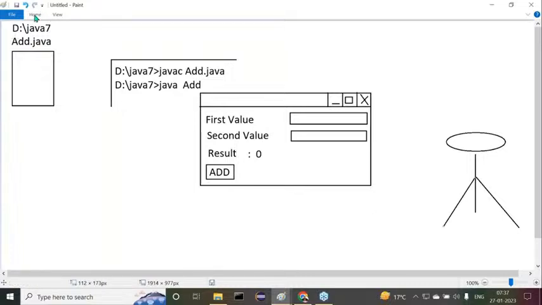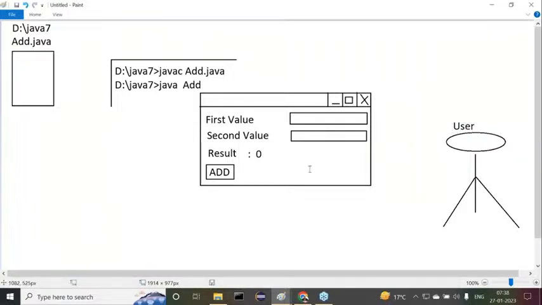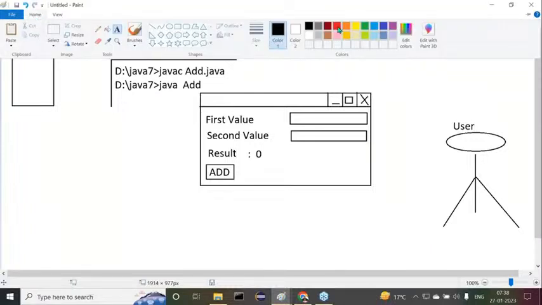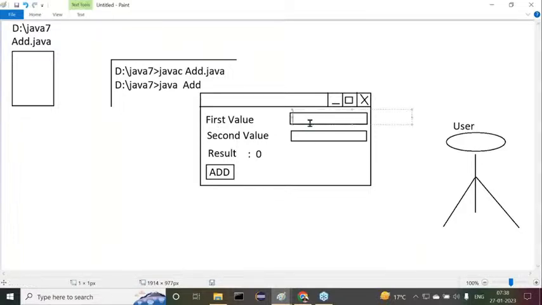This is the user. Everybody understand this clearly. Observe carefully. When the user is getting this type of window, what is the user going to do? By seeing the first value text field, second value text field, and add button, immediately the user will provide some input data here.